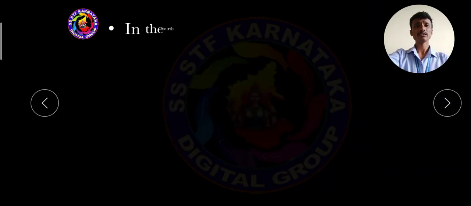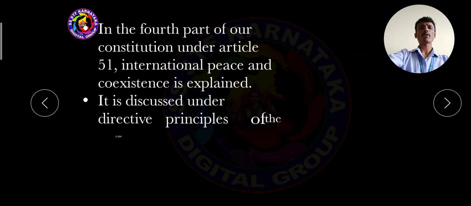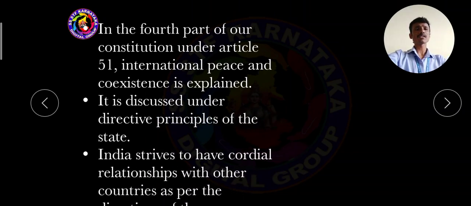Then, dear students, in the fourth part of our constitution, where we discussed the foreign policy of India, under Article 51, international peace and coexistence is explained. What is the importance and significance of Article 51? It explains international peace and coexistence. So it is discussed under the directive principles of state policy.